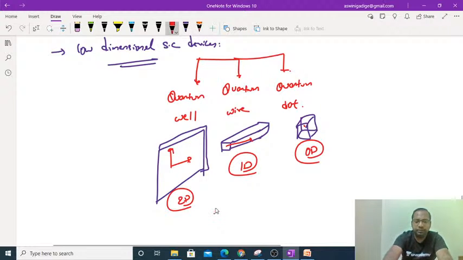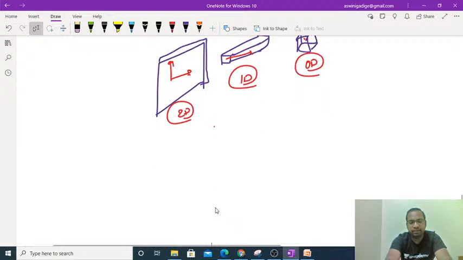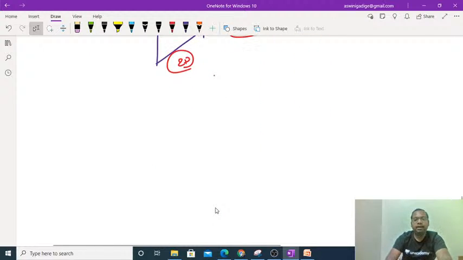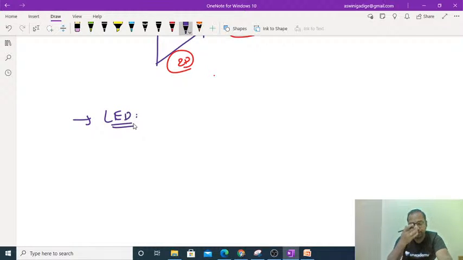After this, the next concept is the LED. The LED is nothing but a light emitting diode. We use what we call direct semiconductors for the manufacturing of LEDs.